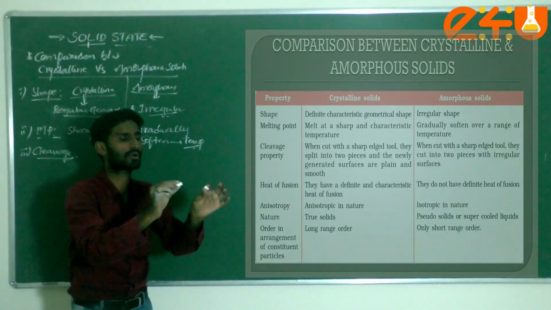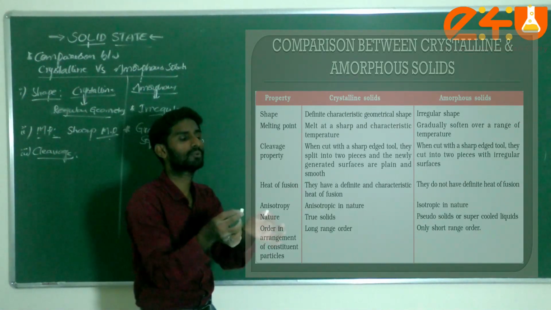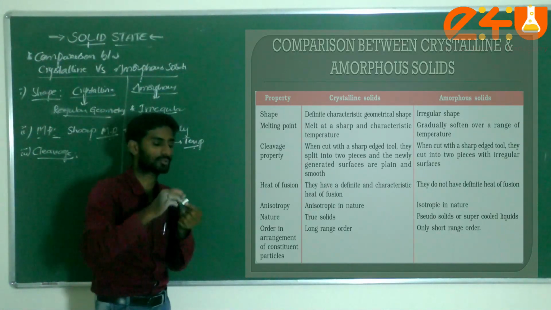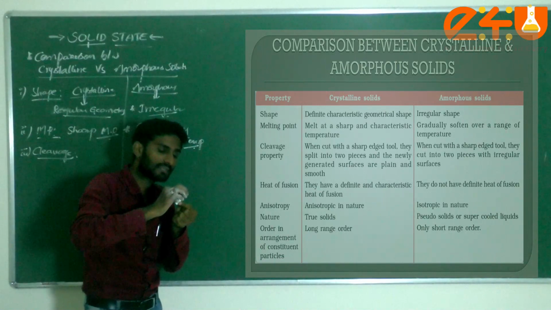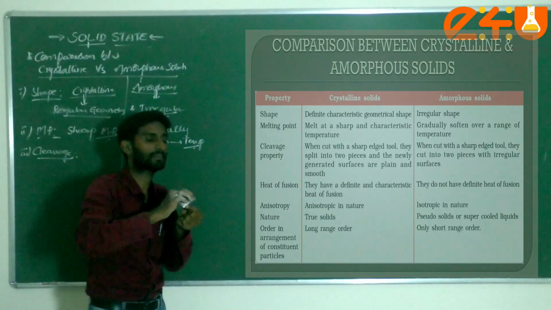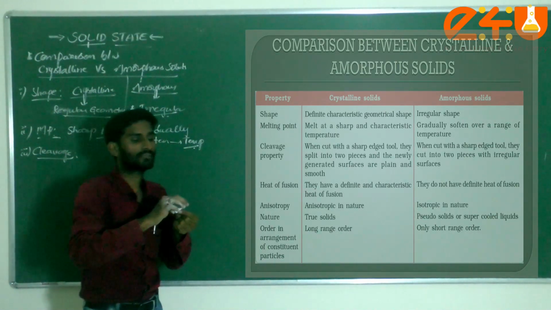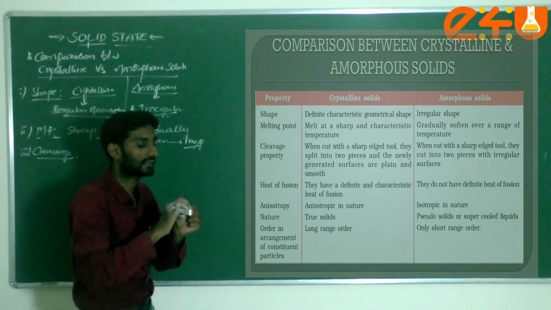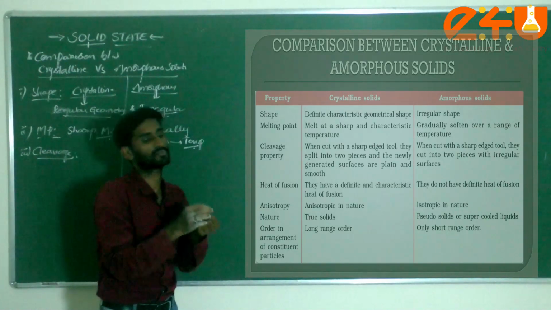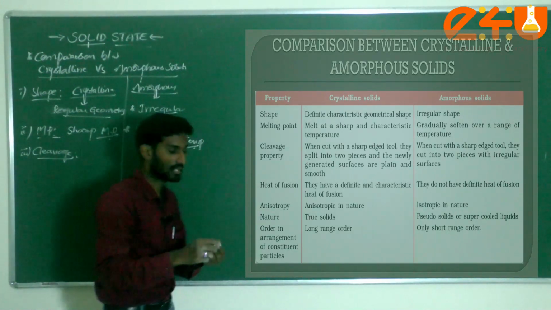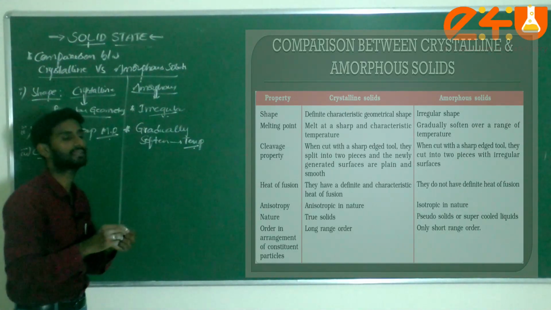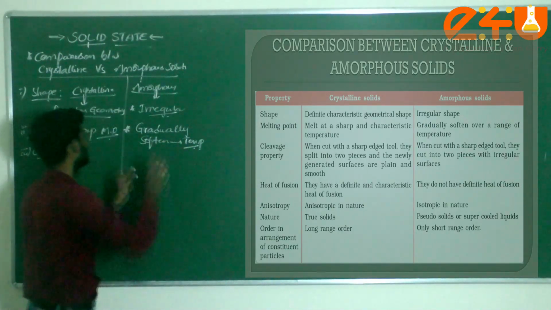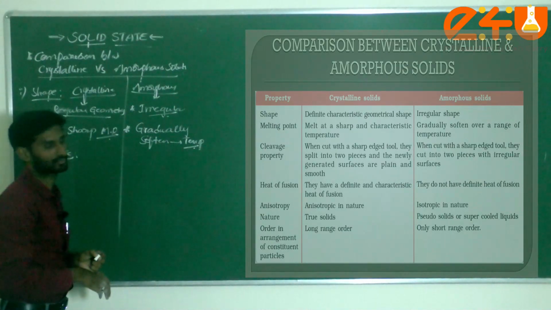After I break the chalk, it splits into two or more pieces. After breaking the chalk, we have an equal plane surface and a smooth surface, and we observe a regular arrangement of the atoms. But if you break any type of plastic, then irregular shapes will be observed in amorphous solids.